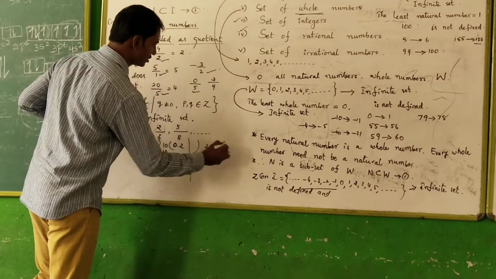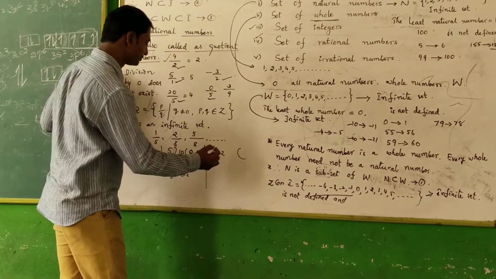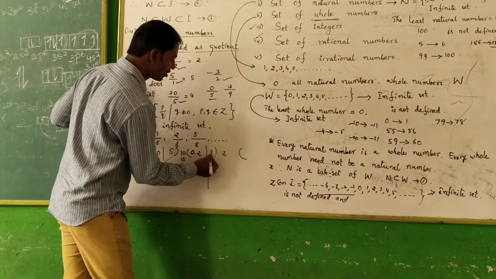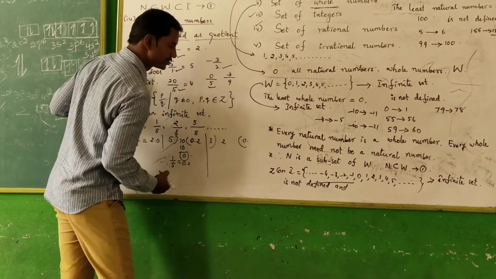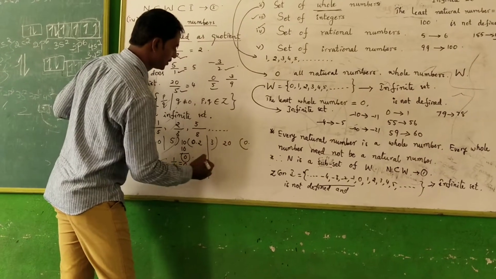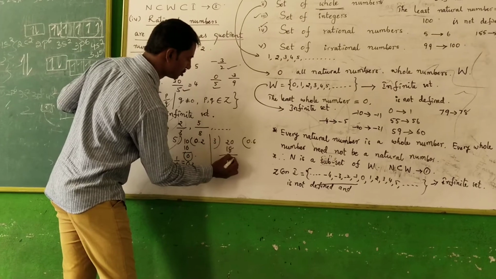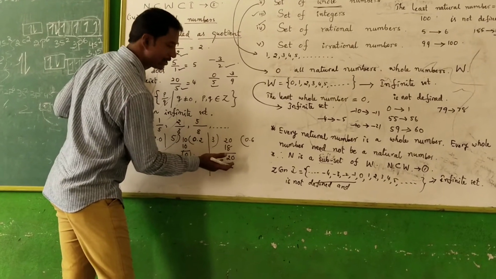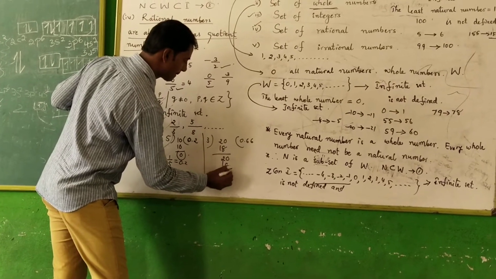Now we try to divide 2 by 3. 2 is not divisible by 3. Then 0 point here 0. 3 sixes are 18. 2 again, we can write down here 0. 3 sixes are 18.